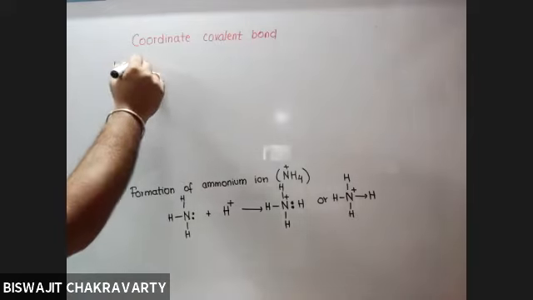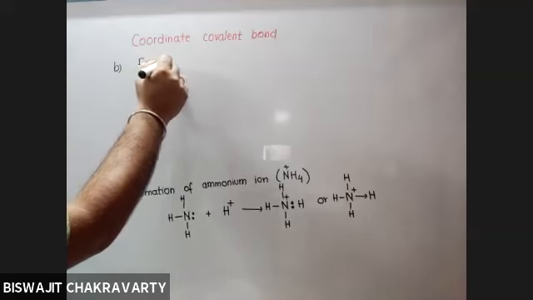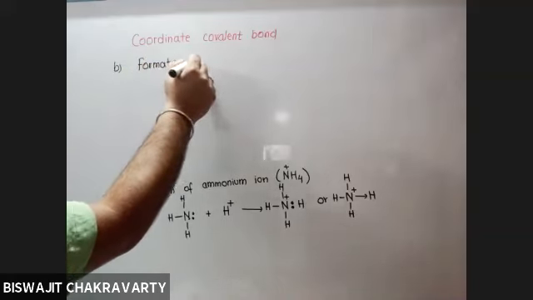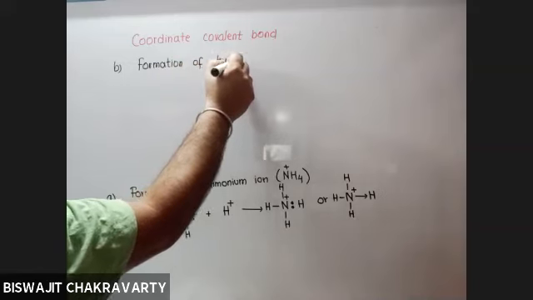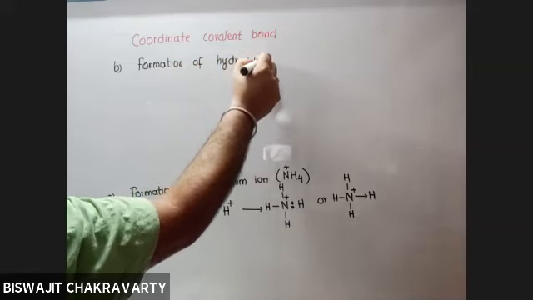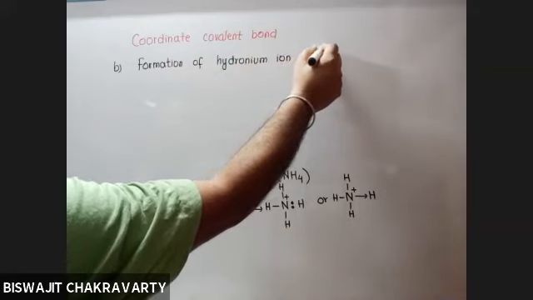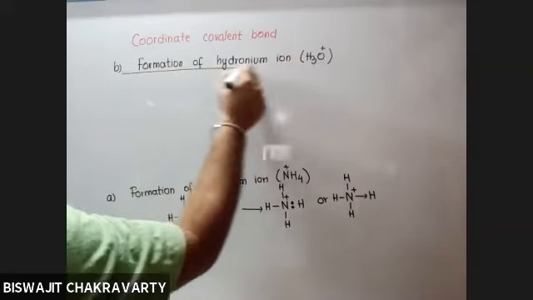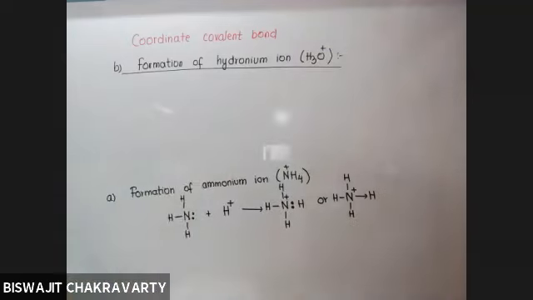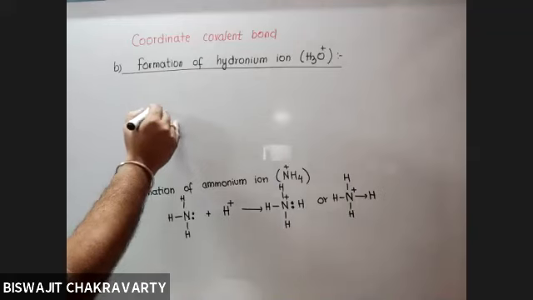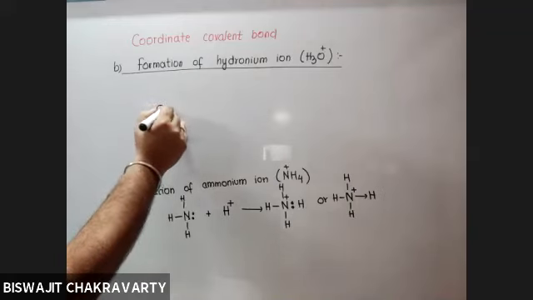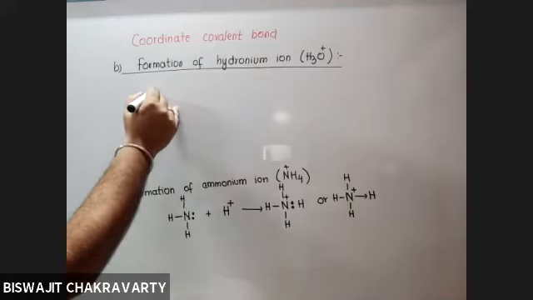Number B, formation of hydronium ion, H3O plus. Suppose I draw the structure of water.